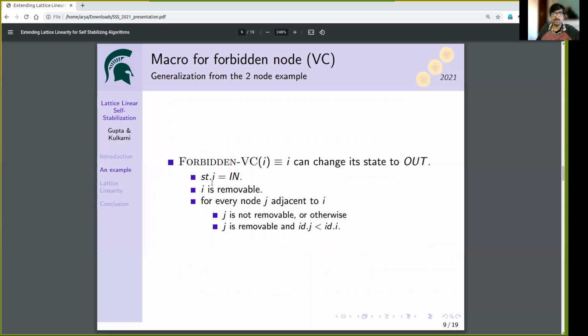Let's generalize the notion of a node being forbidden. Only if a node is forbidden, we want to allow it to change its state to out.